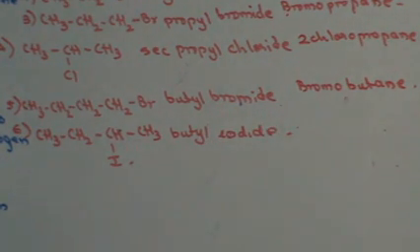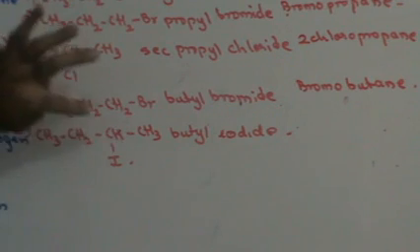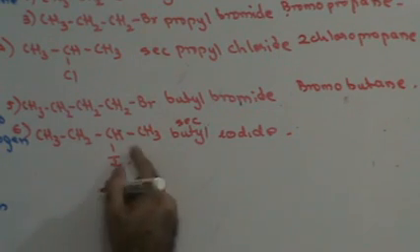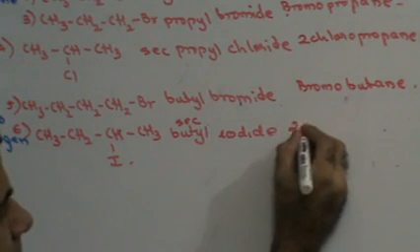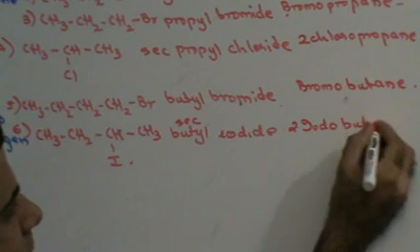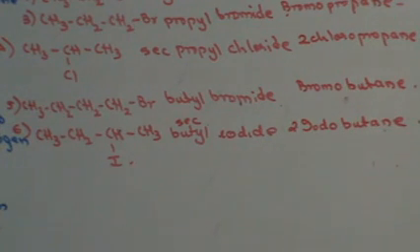Iodine is attached to the second carbon atom. It is attached to a secondary carbon atom. How do I know it's a secondary carbon atom? If you look, this carbon atom is attached to two other carbon atoms. Therefore, this is a secondary carbon atom. Therefore, this is going to be sec-butyl iodide. Right? Iodine is attached to the second carbon atom: 2-iodo, four carbon atoms, butane. Fine.